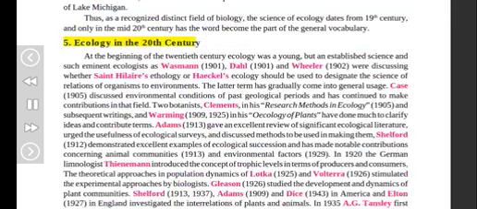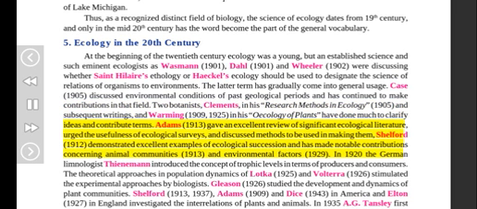5. Ecology in the 20th century. At the beginning of the 20th century, ecology was a young but established science, and such eminent ecologists as Wasman (1901), Dahl (1901), and Wheeler (1902) were discussing whether Saint Hilaire's ethology or Haeckel's ecology should be used to designate the science of relations of organisms to environments. The latter term has gradually come into general usage. Case, 1905, discussed environmental conditions of past geological periods and has continued to make contributions in that field. Two botanists, Clements, in his Research Methods in Ecology, 1905, and subsequent writings, and Warming, 1909, 1925, in his Ecology of Plants, have done much to clarify ideas and contribute terms.